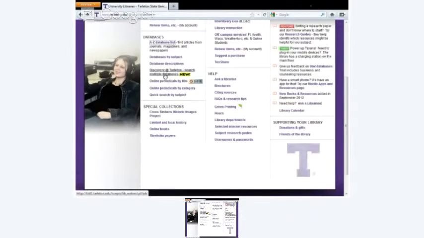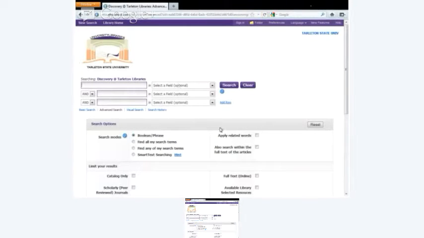And so in the Discovery tool, it is an EBSCO product, so it looks like the EBSCO databases. And y'all know that when you build searches in the databases, it's best to put either a word or a phrase in each box and stack your terms. Y'all know that, right? Don't put research questions in there, like what effect does media have on people's perceptions of violence? Just choose your keywords and stack your terms that way, right? So do you want to go with media and violence, or you want to throw out a subject?